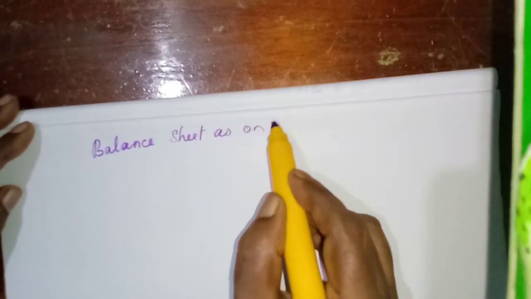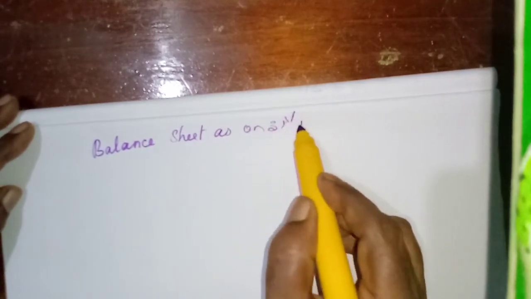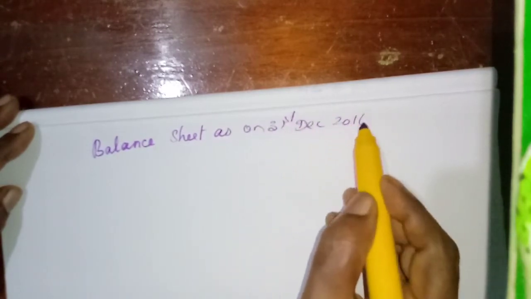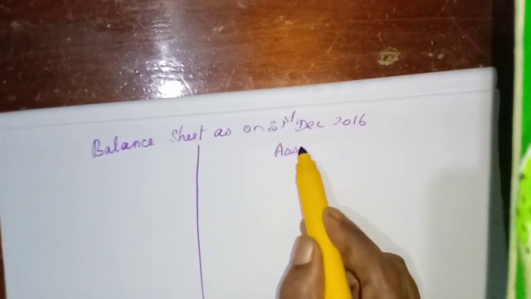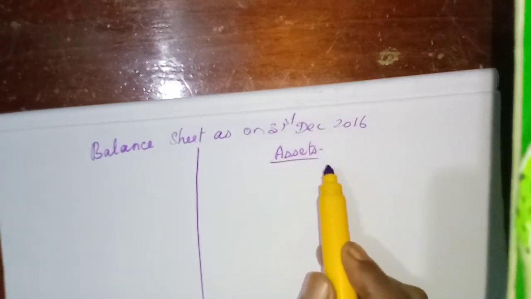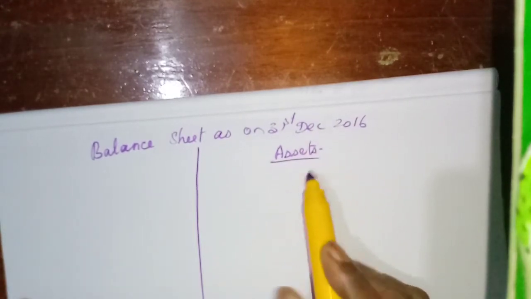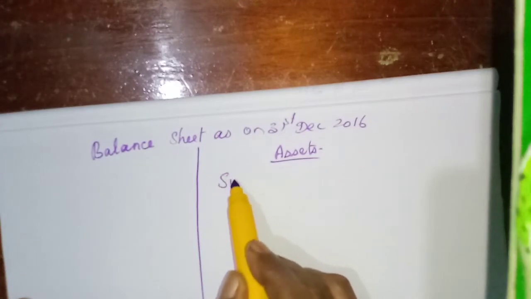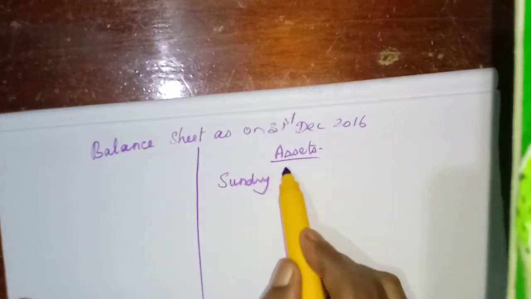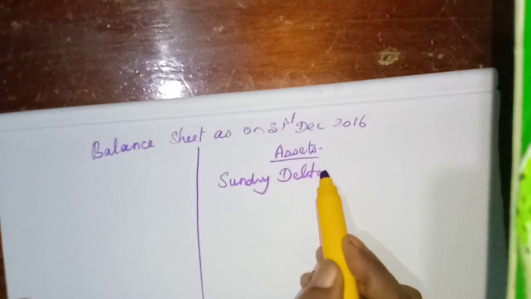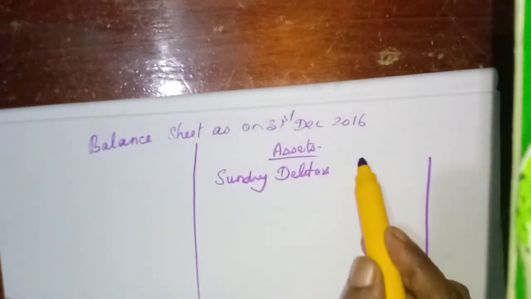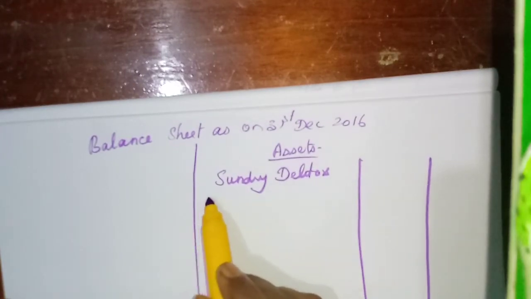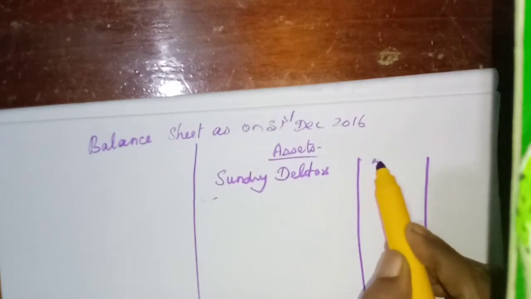As on 31st December 2016, asset side. First, what is given in the trial balance we have to write. Sundry debtors, 2 columns. Sundry debtors given in the trial balance 50,000.